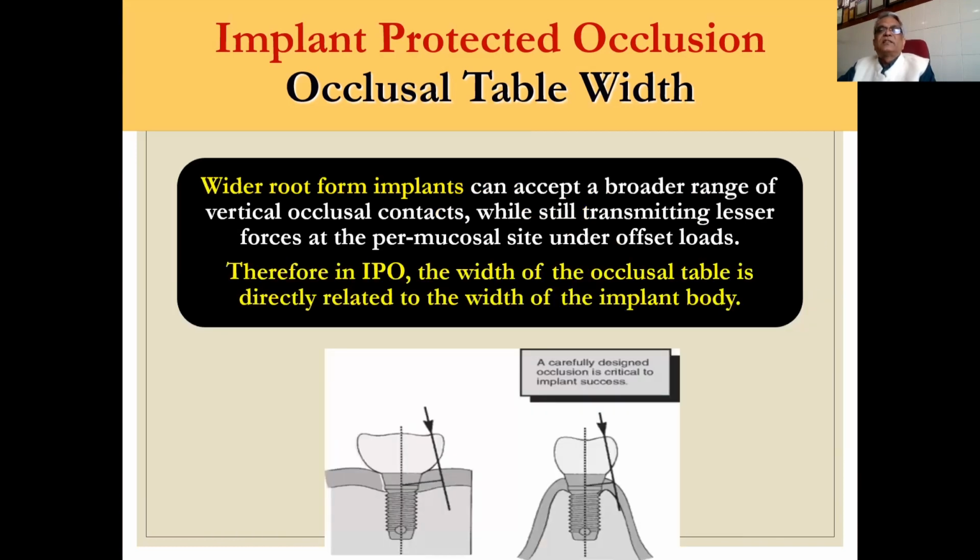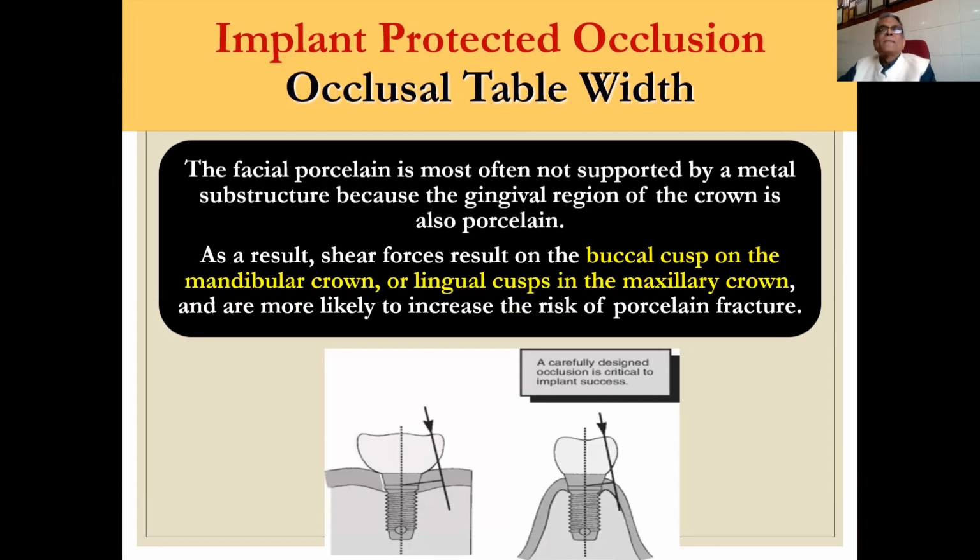Wider root form implants can accept a broader range of vertical occlusal contacts while still transmitting lesser force at the crestal permucosal site under offset loads. So we want wider root implants, and therefore in IPO the width of the occlusal table is directly related to the width of the implant body. And in this we can use platform switching also. That is also helpful.